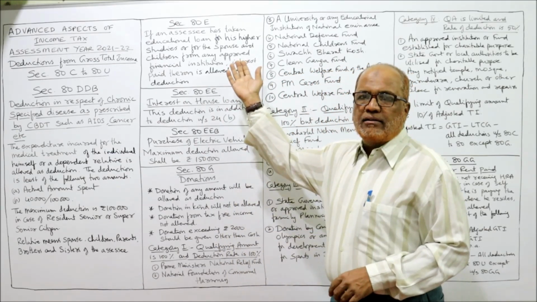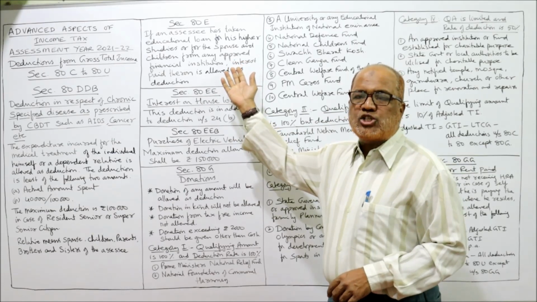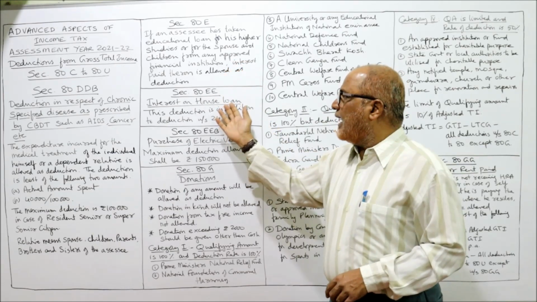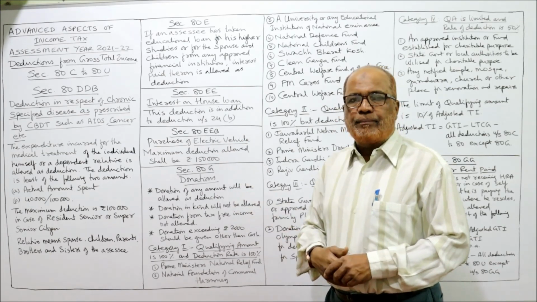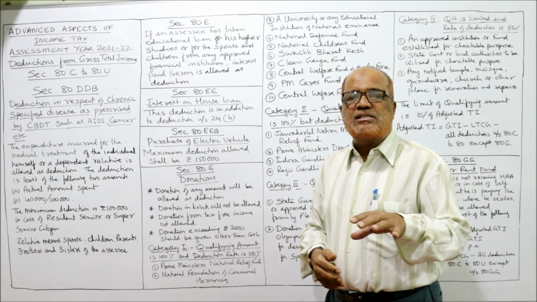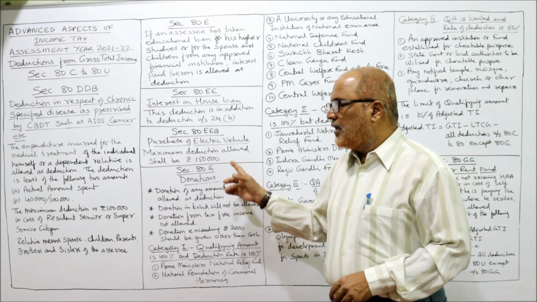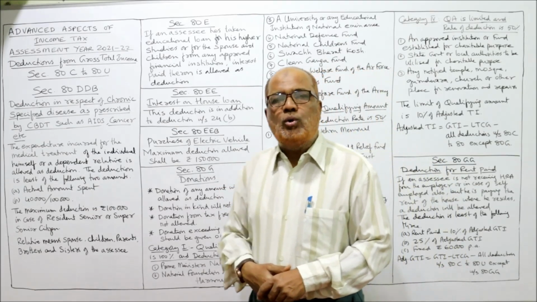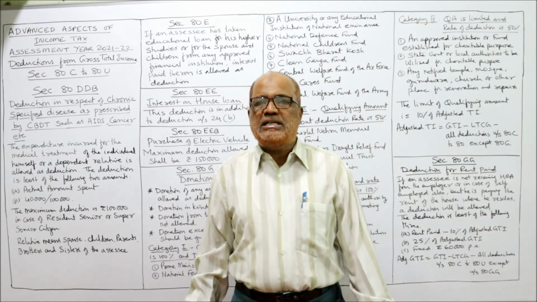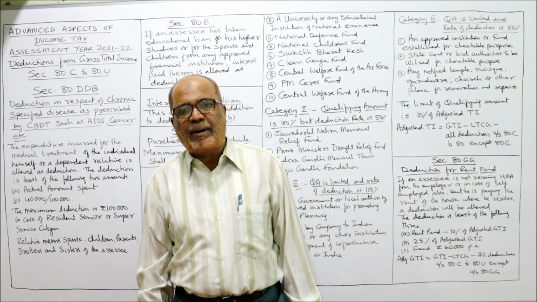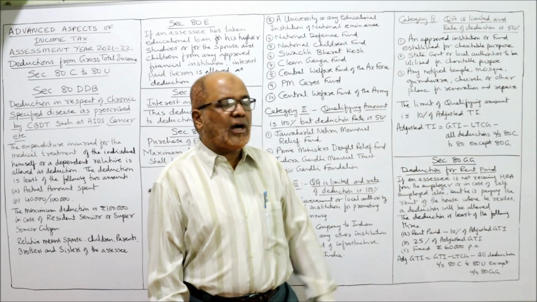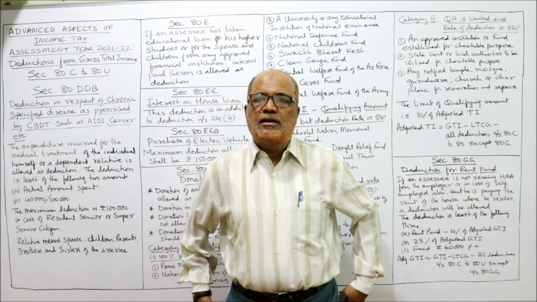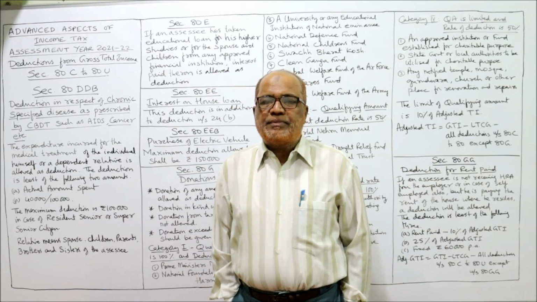Next comes 80E, that is interest paid on higher education loan. 80EE, interest on house loan. 80EEB, interest paid on purchasing the electric vehicle. Then 80G is for donations. 80GG is for rent paid for the house. That's it. So I have completed the deductions.